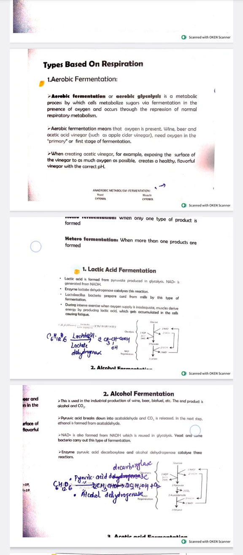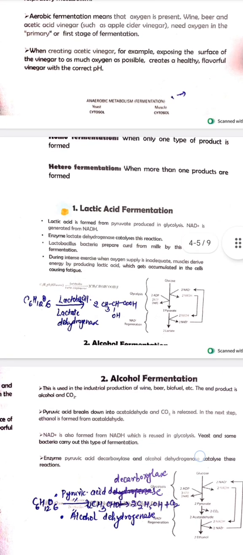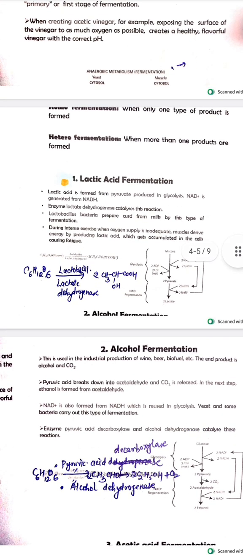Lactic acid fermentation. Lactic acid is formed from pyruvate produced in glycolysis. NAD+ is generated from NADH. The enzyme lactate dehydrogenase catalyzes this reaction. Lactobacillus bacteria prepare curd from milk by this type of fermentation.